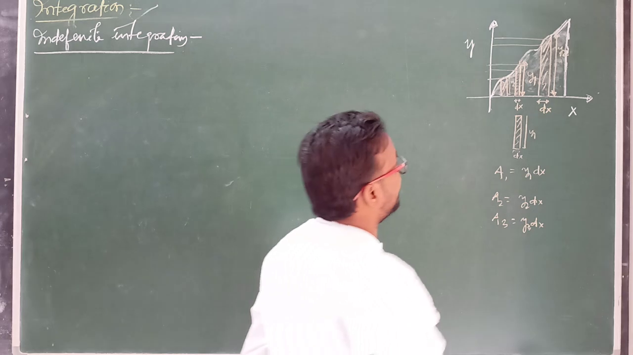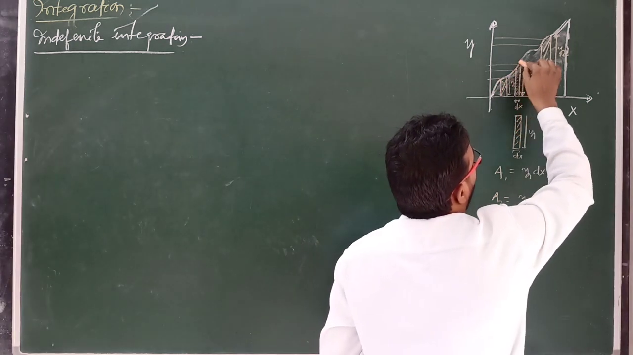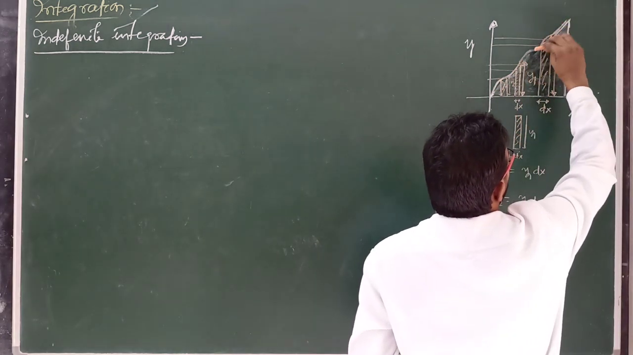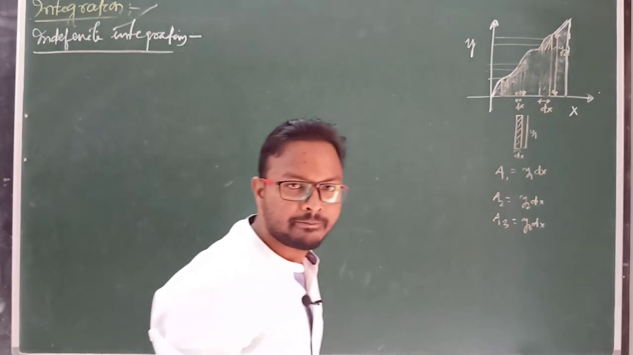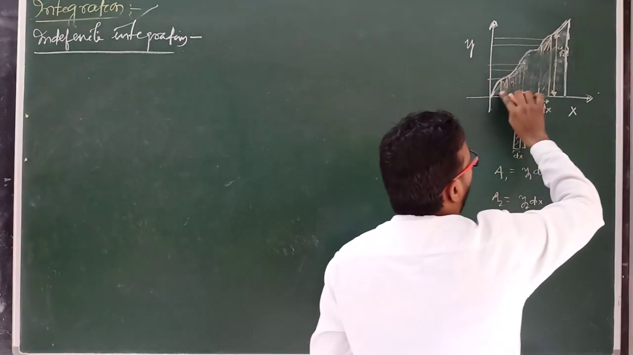Then what is the total area of this curve line, or under the curve? Under a graph, wherever there is area. How can we find it? Now we have to add all the areas.